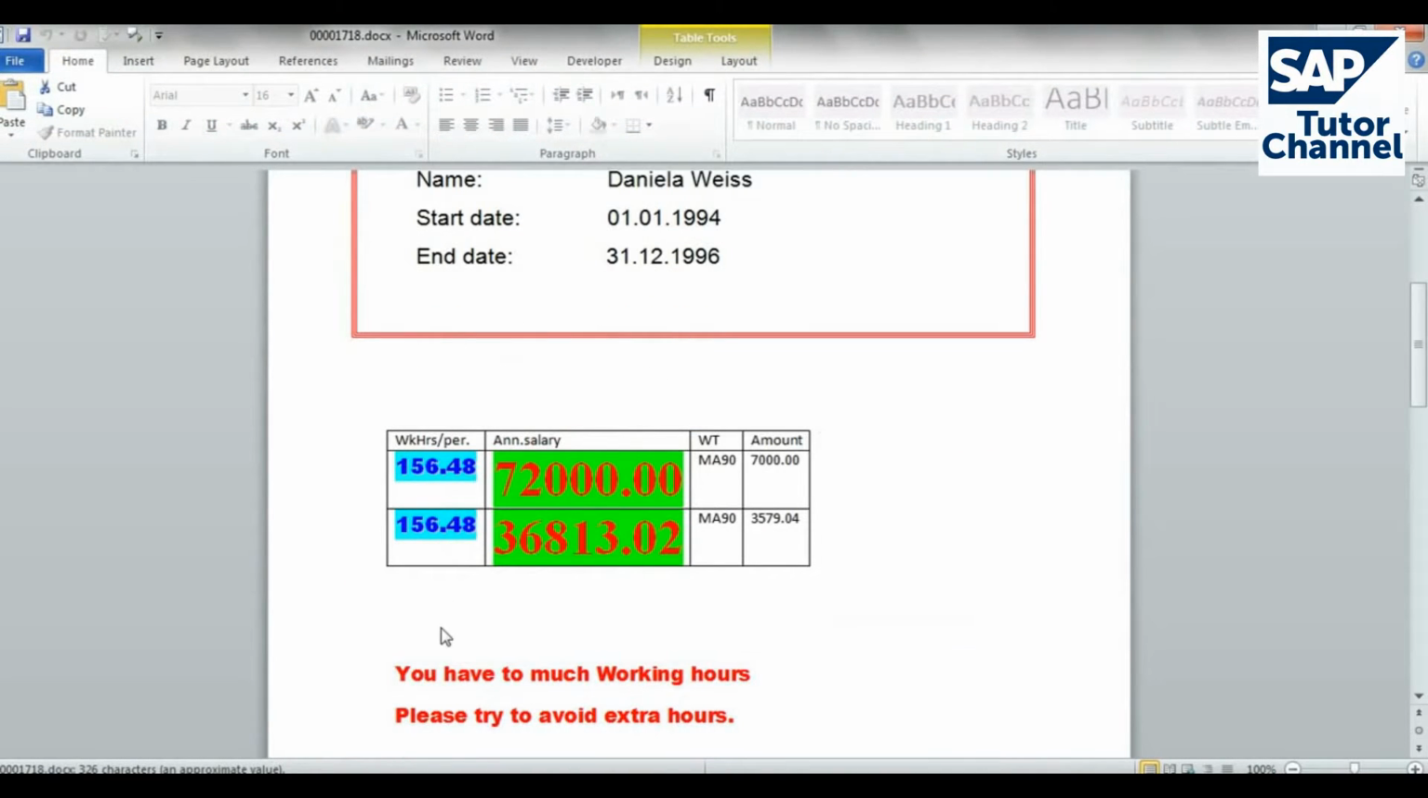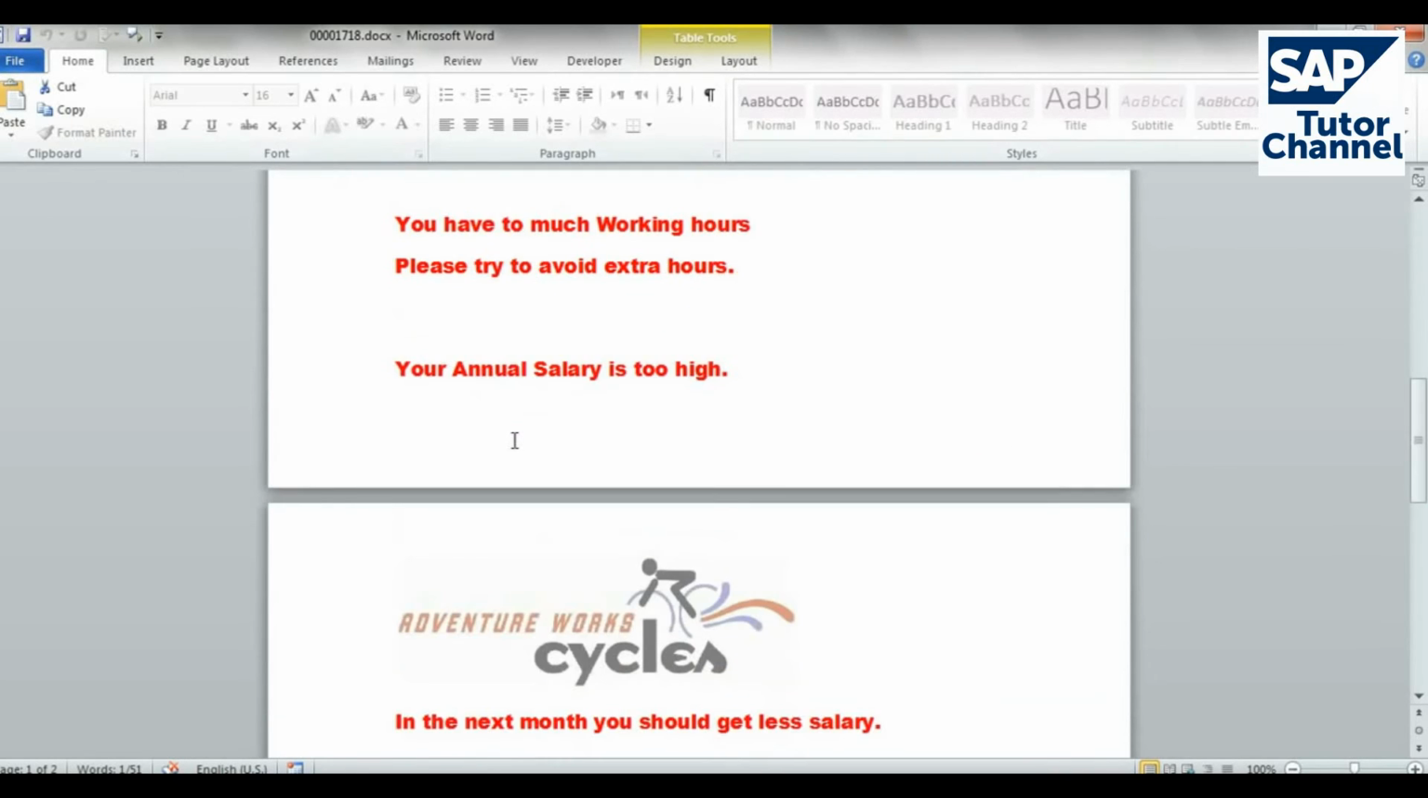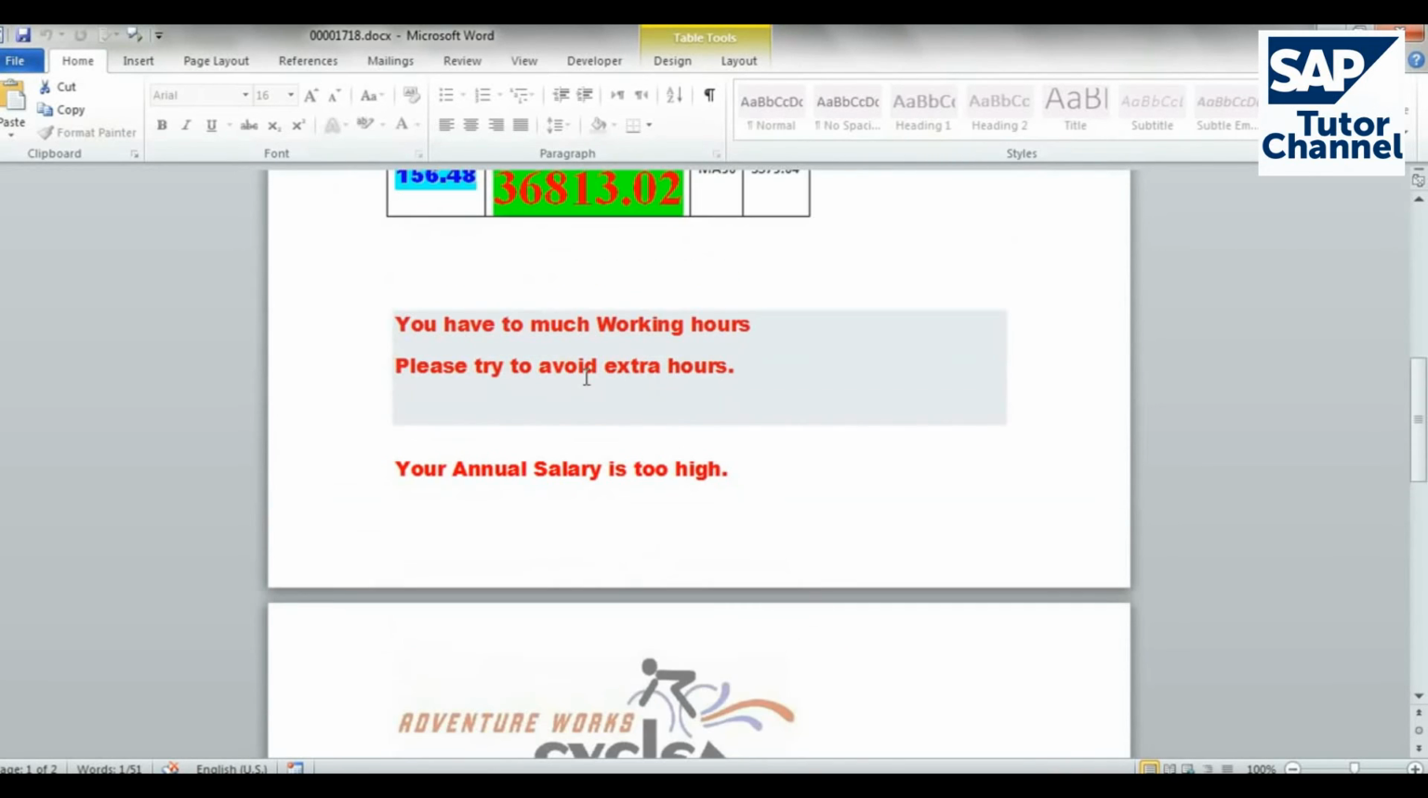Okay, that's what happened. We see that we've changed the size of the cell, and we've changed the paragraph also. We've changed the format. We've changed the colors, and we have the two remarks here as it should be.